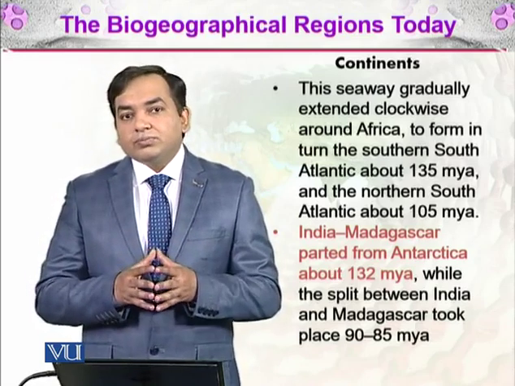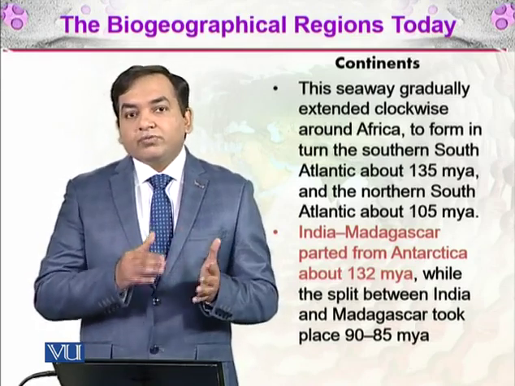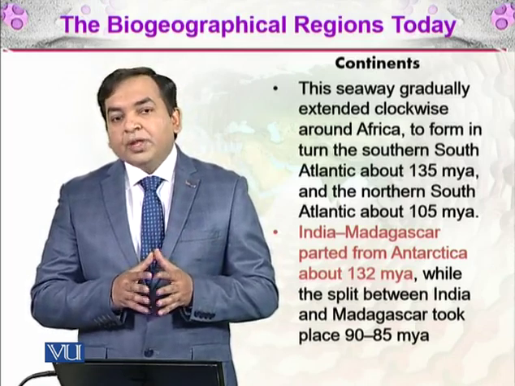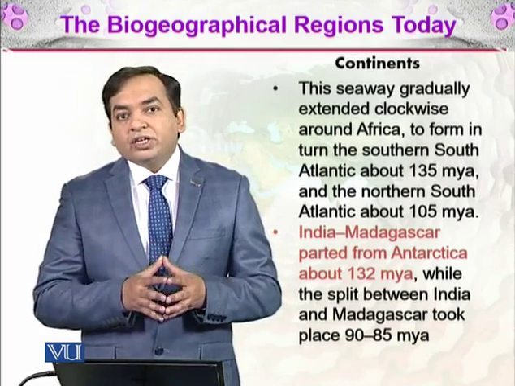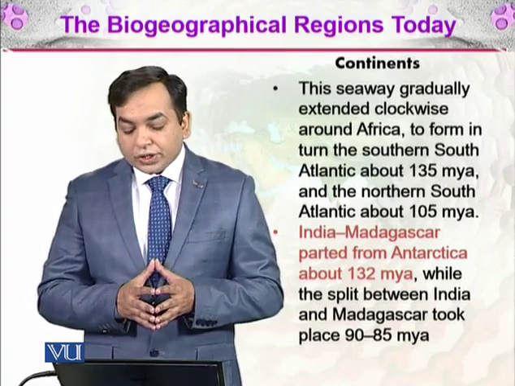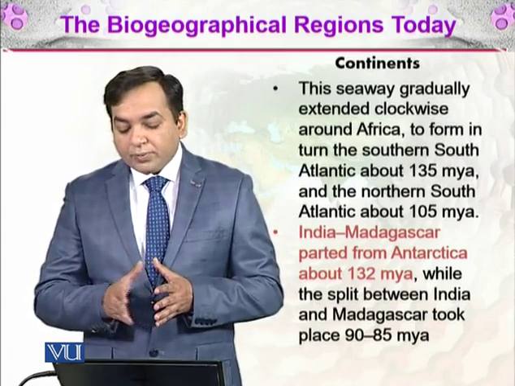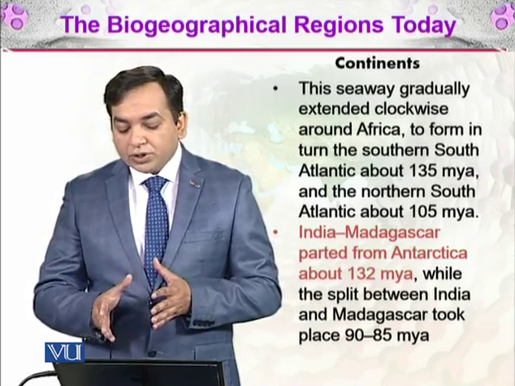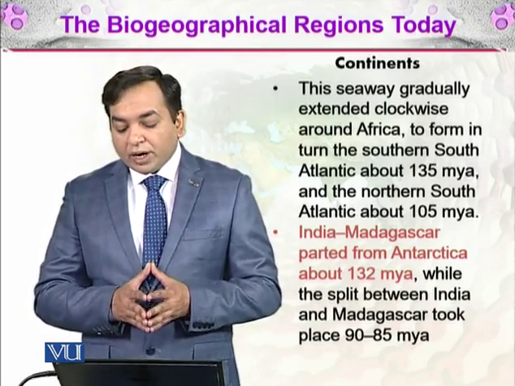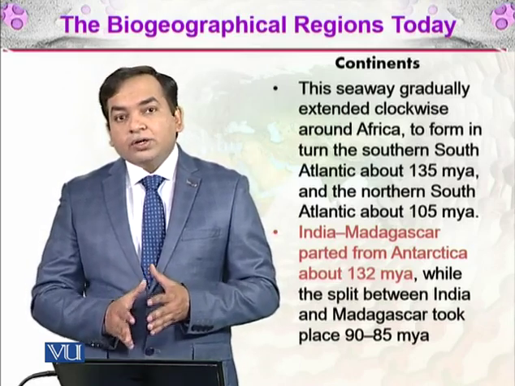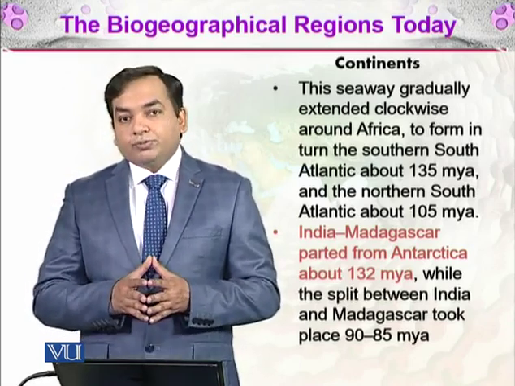Africa was formed when Gondwana separated from South America, and on the eastern part from Australia, India, as well as Madagascar. India and Madagascar parted from Antarctica about 132 million years ago, while the split between India and Madagascar took place 90 to 85 million years ago.